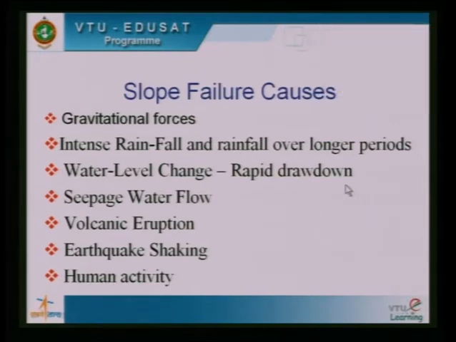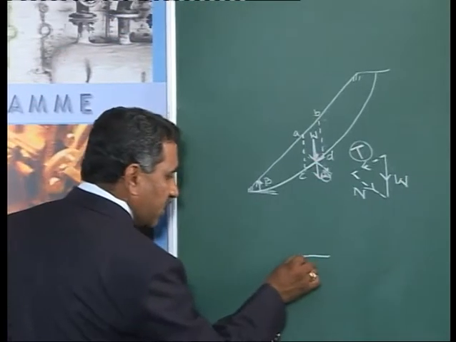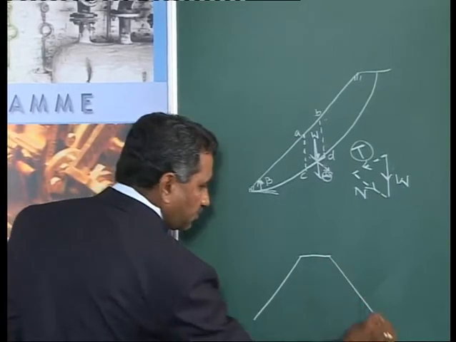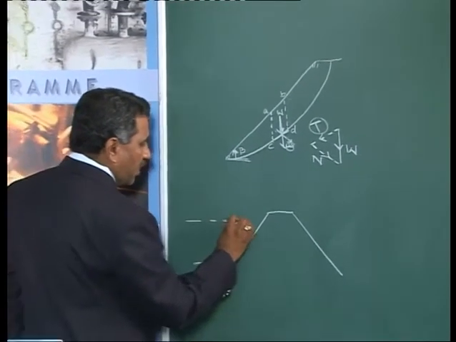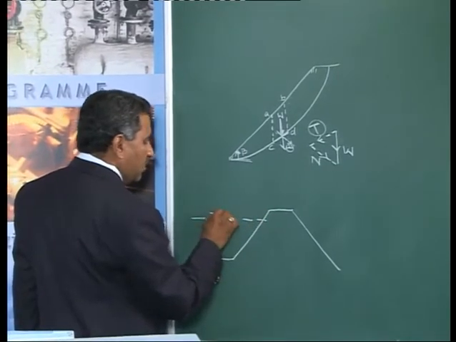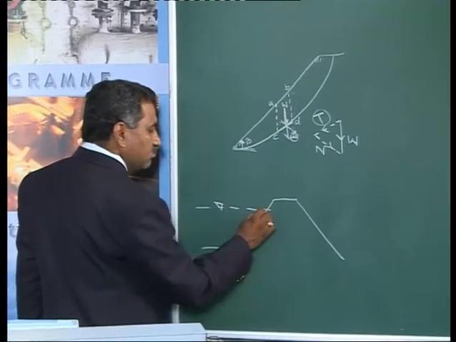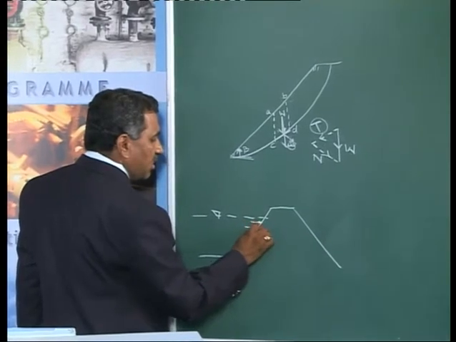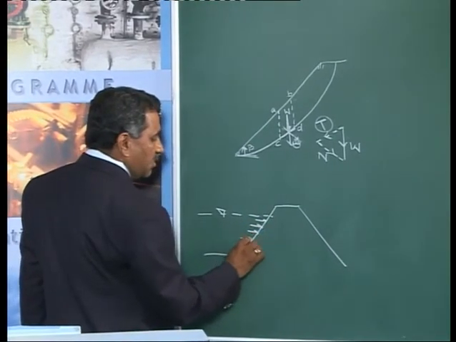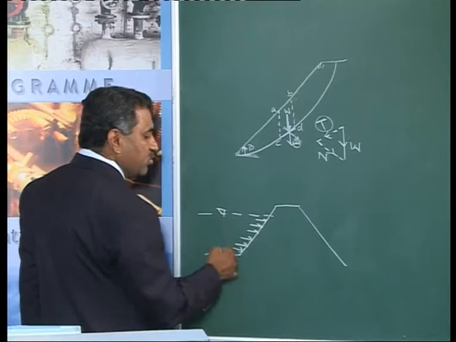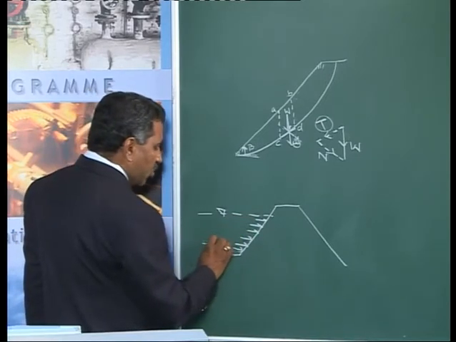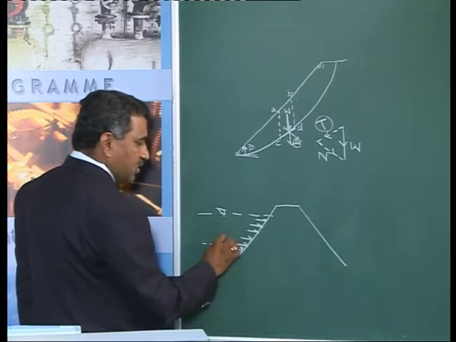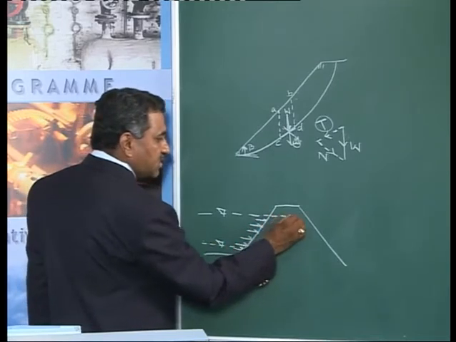How is that happening? Let us say this is my earthen embankment. This is my water level. Now we know that the water pressure acts along this slope. It produces a stabilizing effect. The moment when water is lowered to this, then this zone gets saturated.